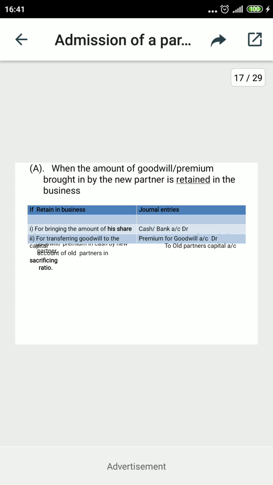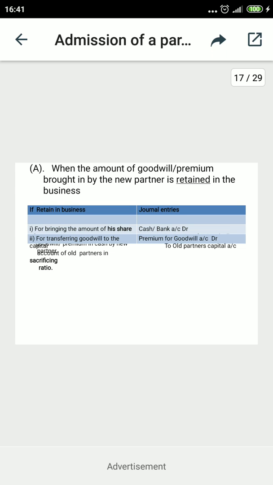This entry is only for the premium for goodwill because we are discussing premium here. Sometimes the combined entry of the capital introduced by the new partner is also attached. So cash account debit to premium for goodwill account and to the new partner's capital account can be listed here. But our treatment is for goodwill, so the further treatment will be shown for the premium only.